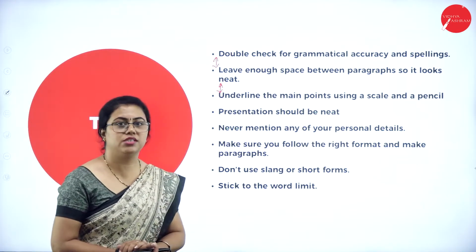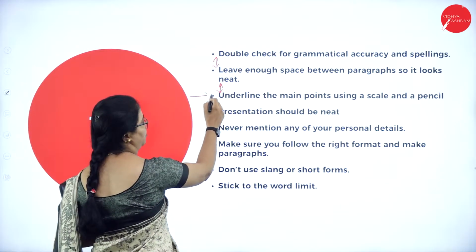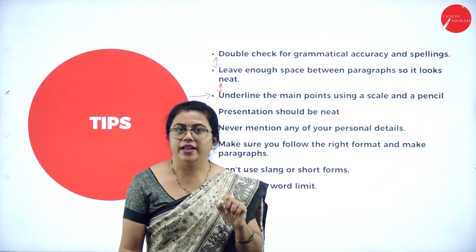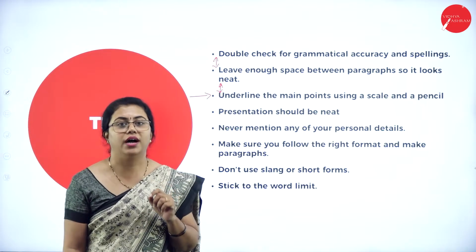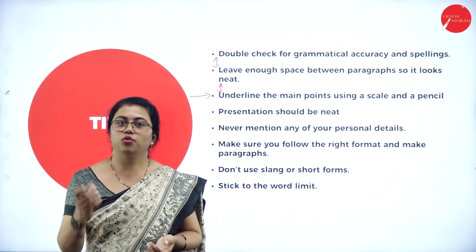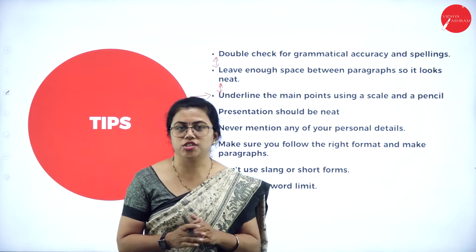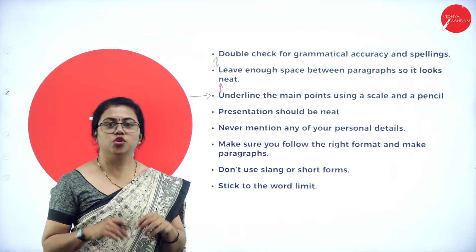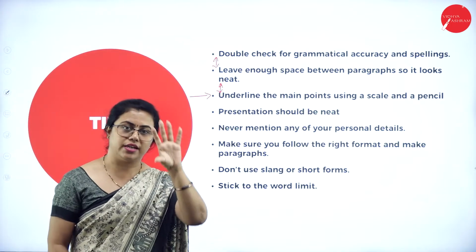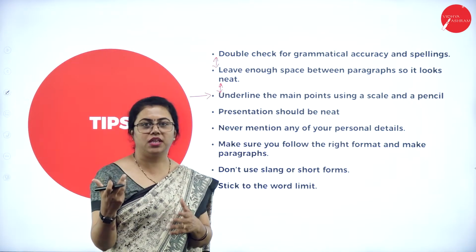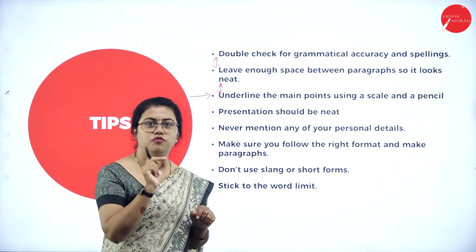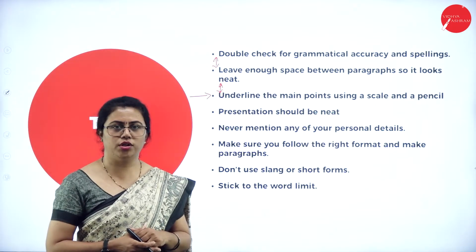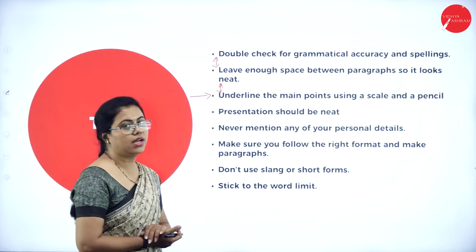Underline the main points using a scale and a pencil. This is from the exam point of view I'm talking about, not your biodata. That means you need to underline whatever important points you're writing there, so that it looks important. You need to draw the attention of the examiner to that side, so that he will know what the important thing you have written is and give marks for that. If you don't underline, he will read the whole thing and maybe you will lose marks for something wherein you have made a mistake. Suppose you draw a line, he will be forced to see the place where you have underlined, so the other mistakes you have made may go unnoticed. So you ought to underline using a scale and a pencil.